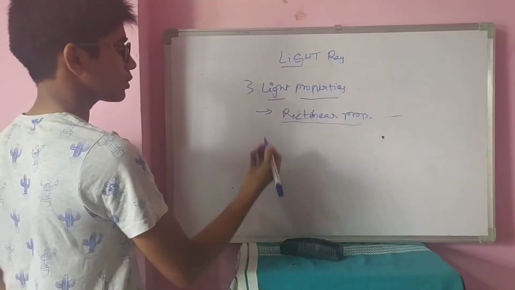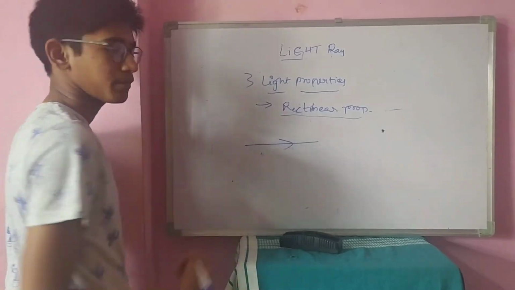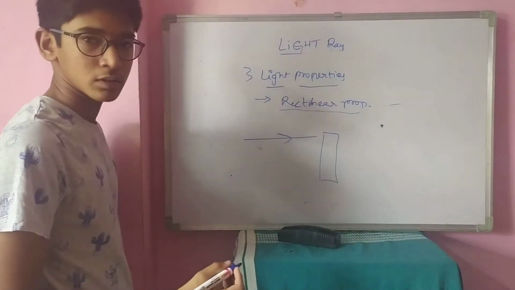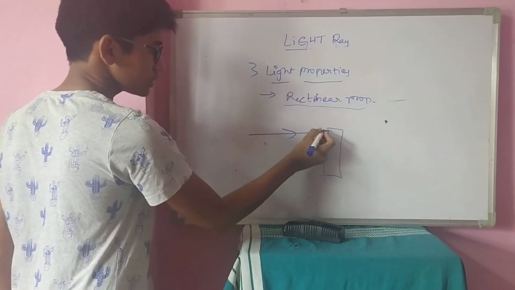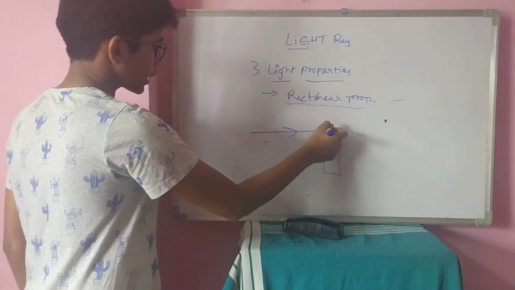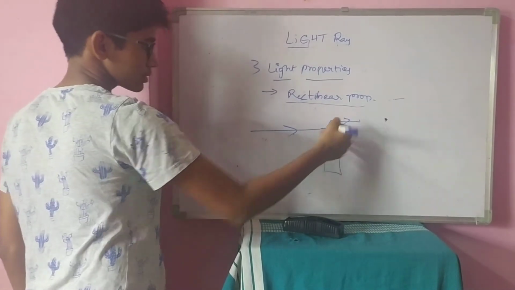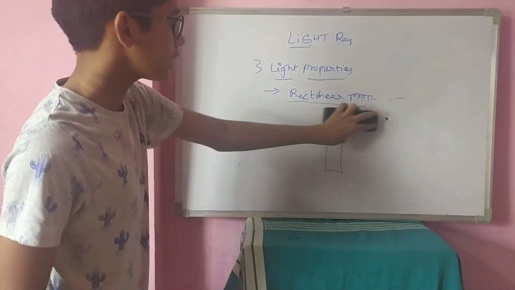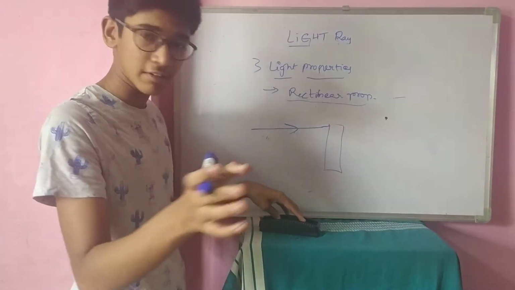Consider this is a light ray. This is an opaque object. This light ray hits this opaque object, and it does not try to bend and escape from this object. It always follows the rectilinear property, in the sense it always tries to travel in a straight line.